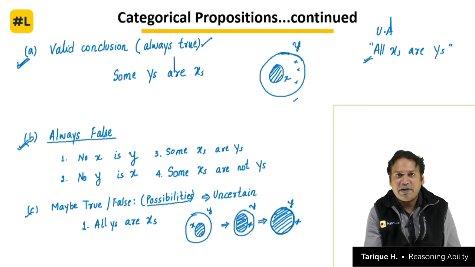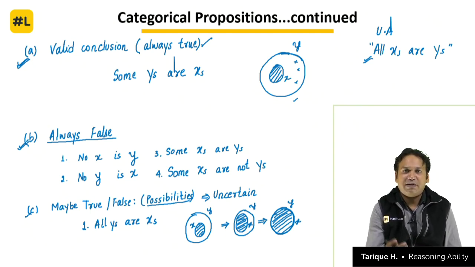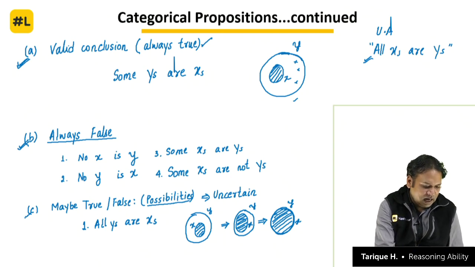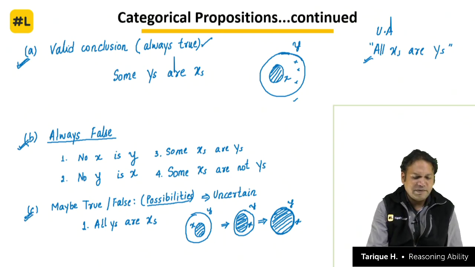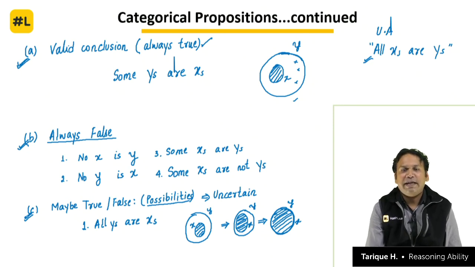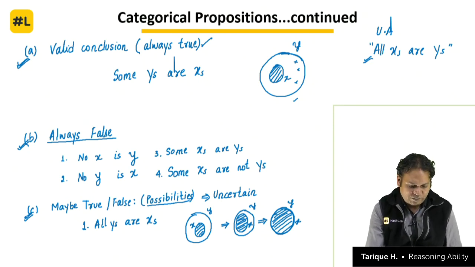What we have to keep in mind is that there are some scenarios which in some cases can be true and in some cases can be false. That is why we have to keep in mind those statements which are maybe true, maybe false, which are uncertain. So all y's are x's is one such statement.